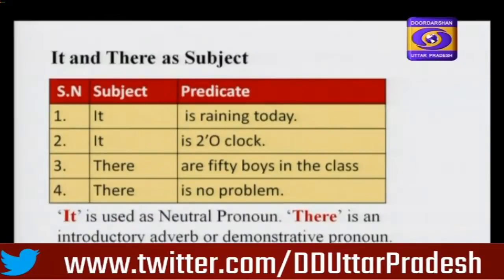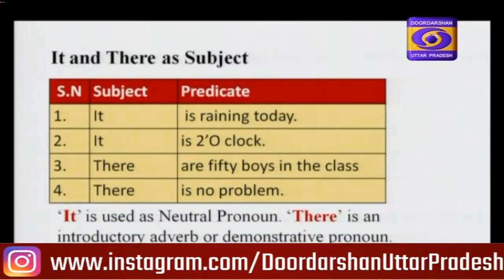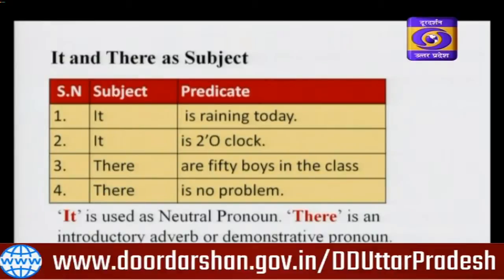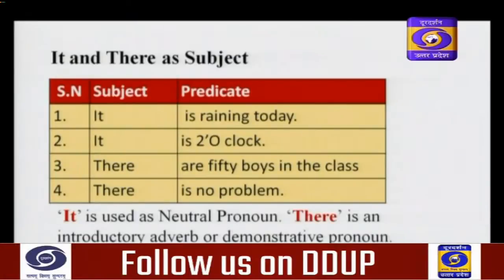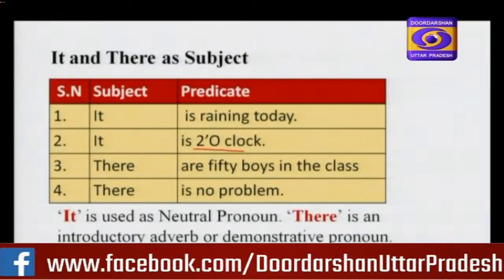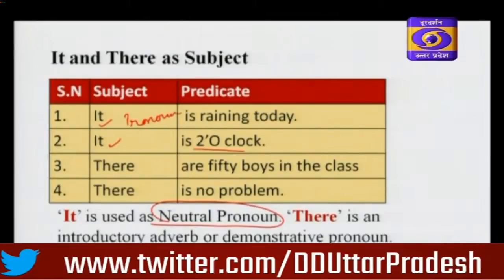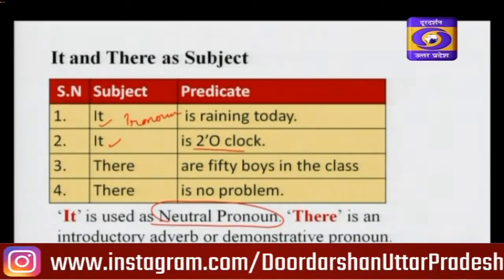Read these examples. It is raining today. It is 2 o'clock. "It" is generally used to show weather condition. It is very hot today. It was very cold yesterday. And "it" is also used to tell the time. It is 2 o'clock, it is 4 o'clock. "It" is used as neutral pronoun. Yes, it is a kind of pronoun. It is used as the subject.